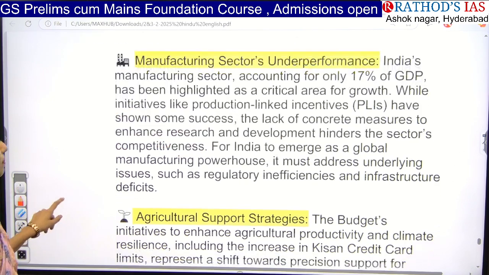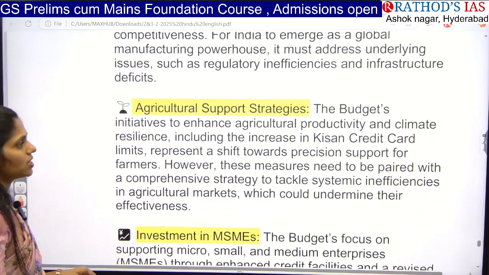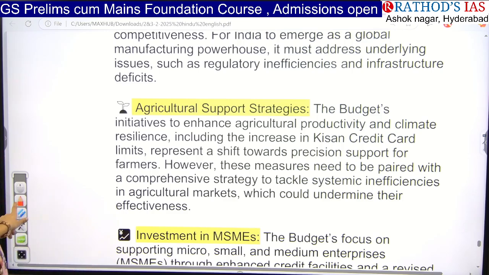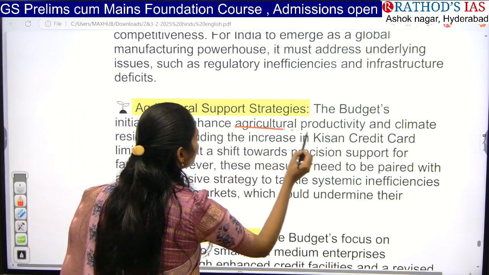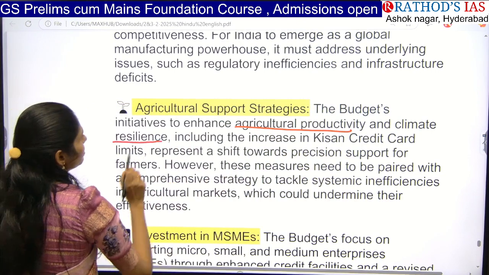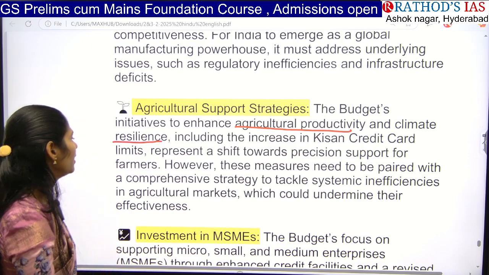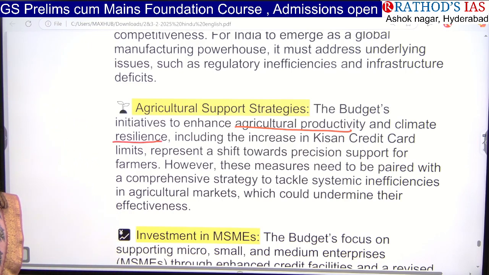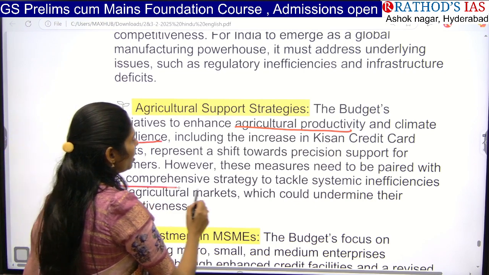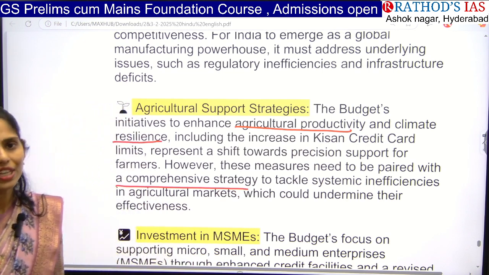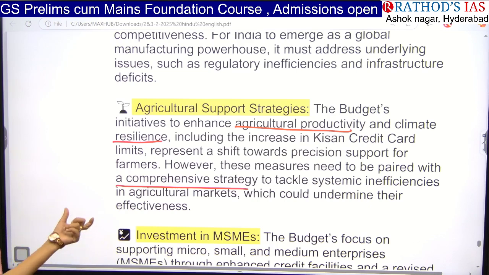And even this budget is focusing on agriculture support, on enhancing agriculture productivity as well as climate resilience. For example, the government focused on increasing the Kisan Credit Card limits, and there is also a shift towards precision support for farmers. These measures need to be paired with a comprehensive strategy so that we can address systemic inefficiencies in our agriculture markets.